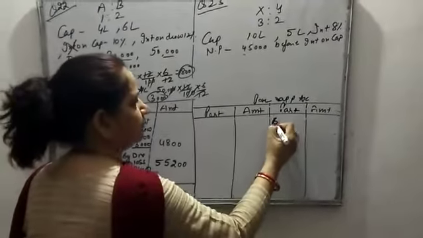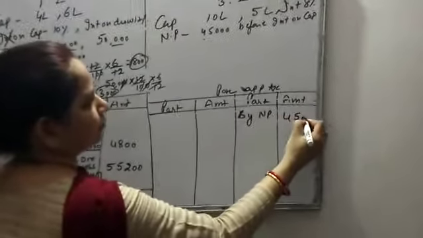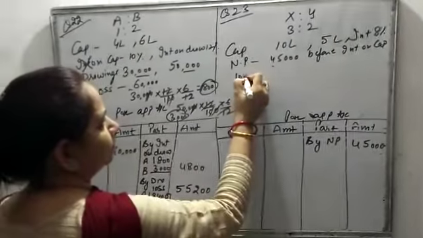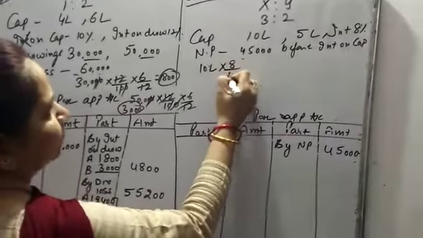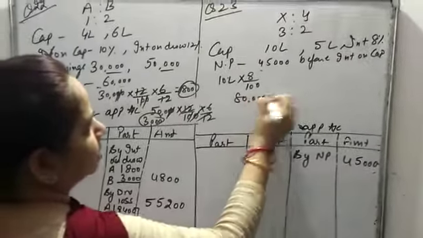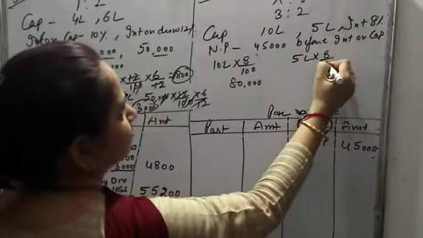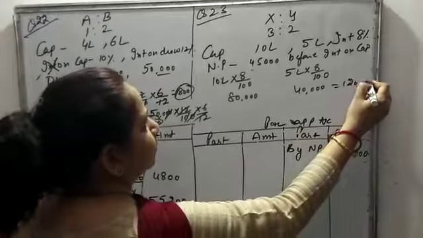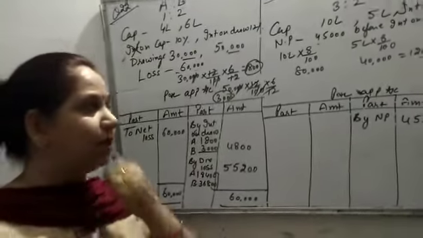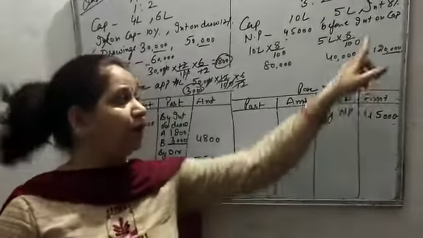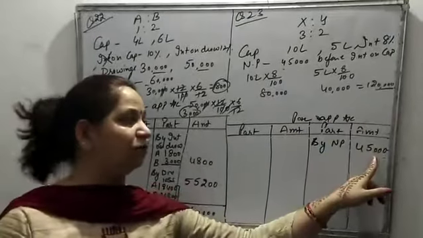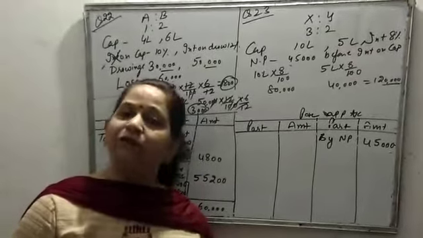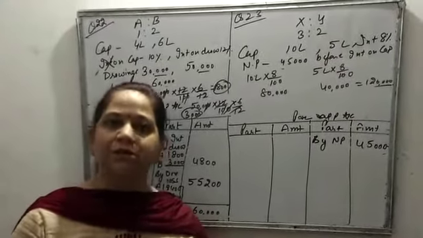I write down here by net profit 45,000. Now I am going to calculate the interest on capital. 10 lakh at 8% is 80,000, and here 5 lakh at 8% is 40,000. Total 1 lakh 20,000. Now a very simple question arises: is it possible to give interest of 1 lakh 20,000 out of the profit of 45,000? No, our answer will be no. Out of 45,000 profit we cannot give 1,20,000 interest.